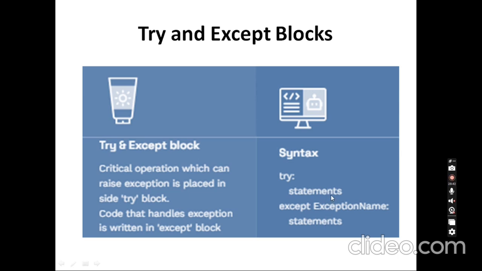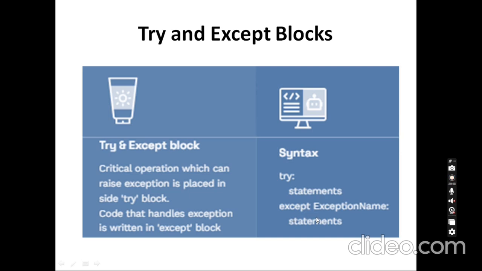Then it will pass it to the outer try block in case of nested try blocks. If no matching handler is found there either, it becomes an unhandled exception and the program is terminated with an error message. If a matching handler is found, it will be handled there.